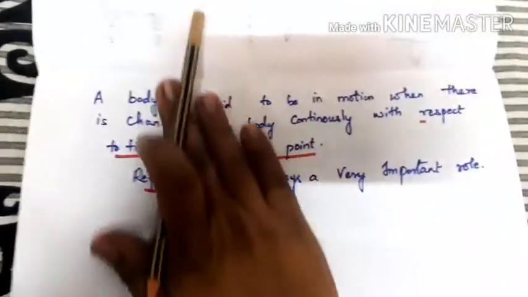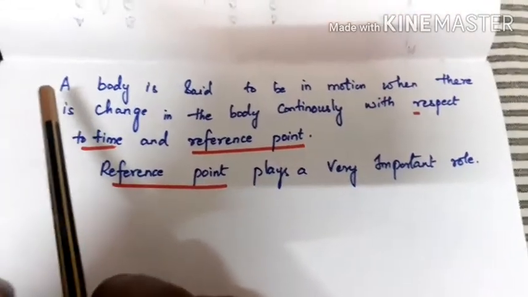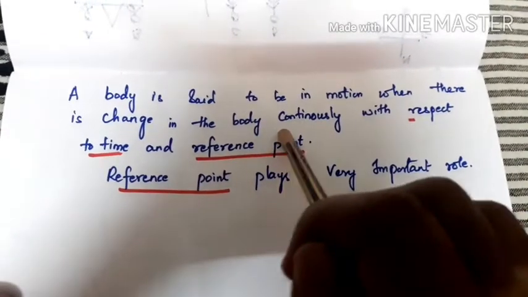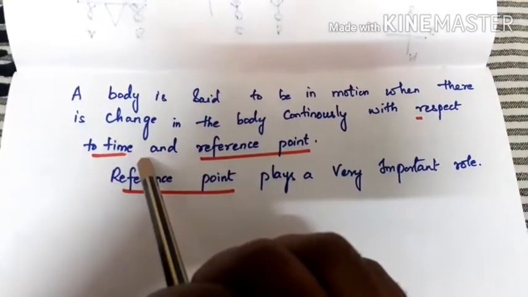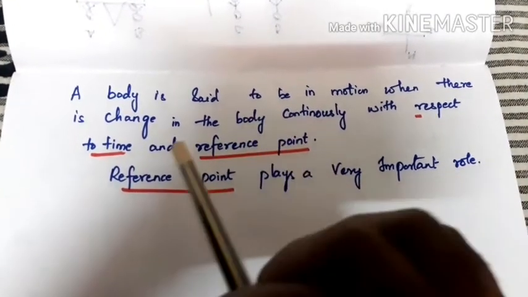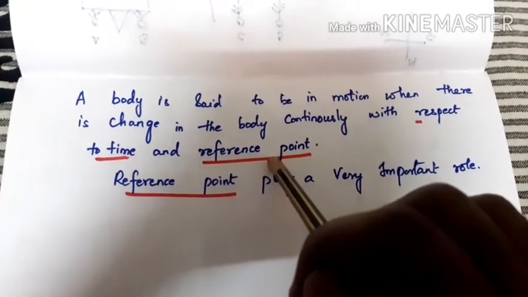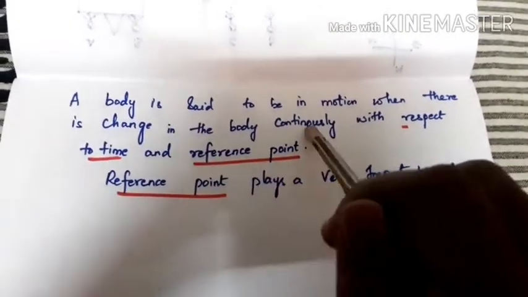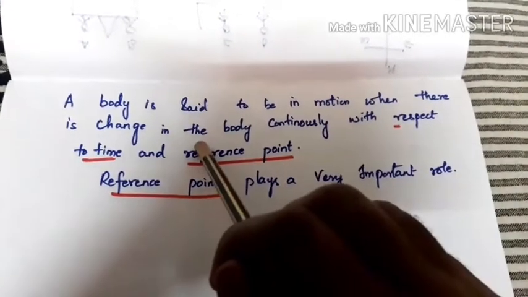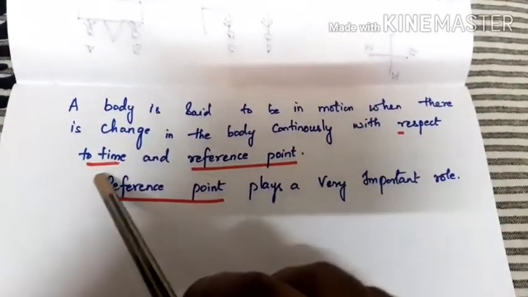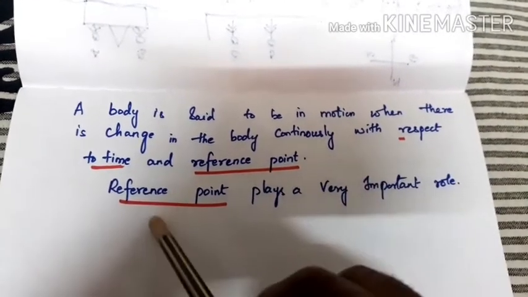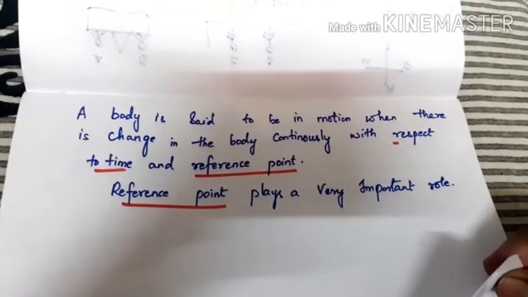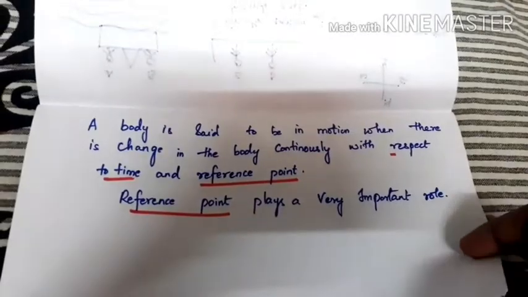By using this reference point, we are going to define what is motion. A body is said to be in motion when there is change in the body continuously with respect to time and reference point. You can see here you have time and reference point. The reference point plays a very important role. A body is said to be in motion when there is change in the body continuously with respect to time and reference point. So the reference point plays a very important role there.